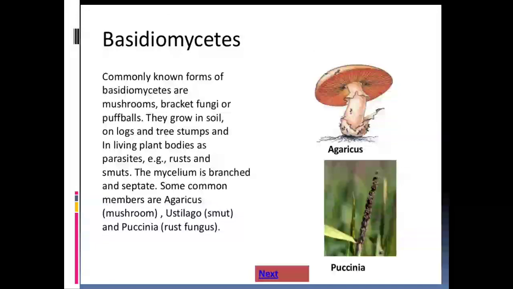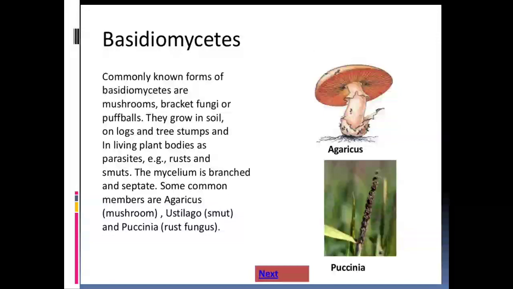Agaricus and Puccinia are very important fungi, commonly known as Basidiomycetes, because the spore is borne on a basidium, and that's why they are known as bracket fungi, or we can say puff ball, just like a puff ball. A very common example is the mushroom. They grow in soil, on logs, on tree stumps, and in living plant bodies in the case of the parasitic form.